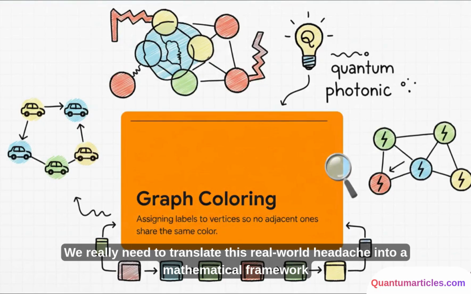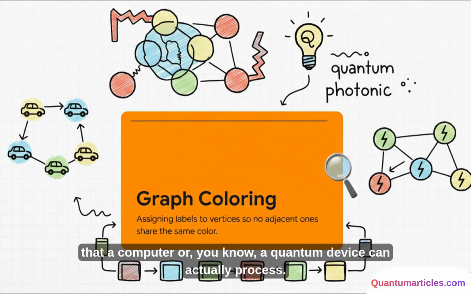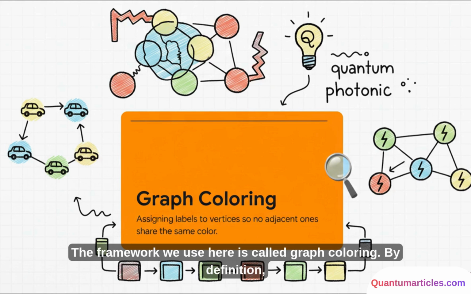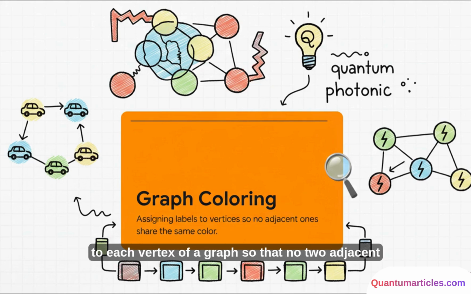Moving right along to Section 2, what is graph coloring? We really need to translate this real-world headache into a mathematical framework that a computer, or a quantum device, can actually process. The framework we use here is called graph coloring. By definition, graph coloring is just the assignment of labels, which we call colors, to each vertex of a graph so that no two adjacent vertices share the exact same color.